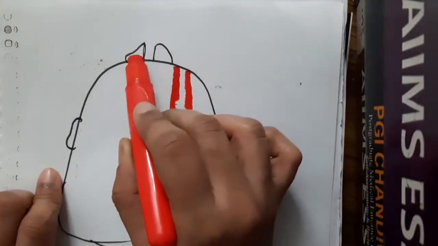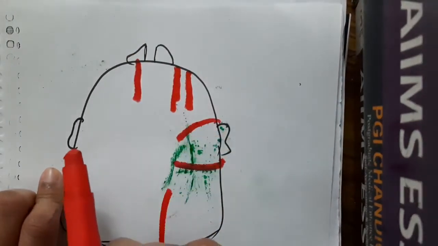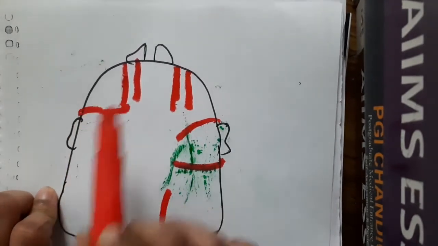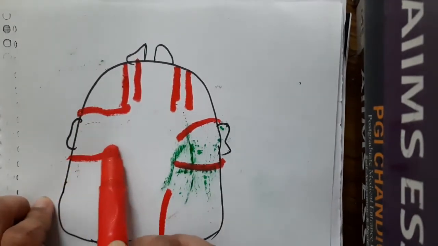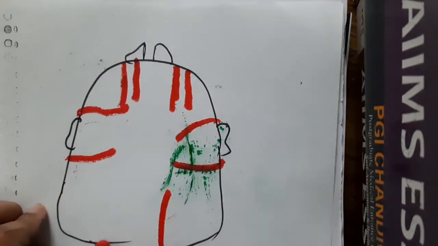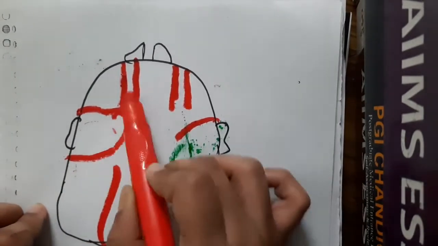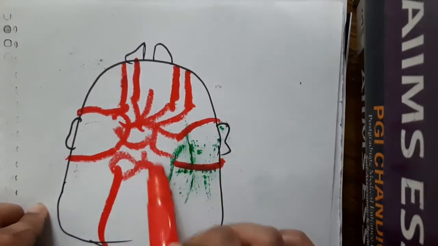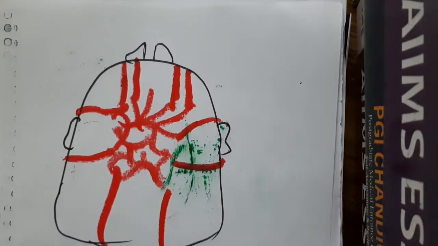Similarly, on this side also, supratrochlear artery, supraorbital artery, superficial temporal artery, posterior auricular artery, and occipital artery. All these arteries anastomose with each other and form a dense anastomotic network in the scalp.